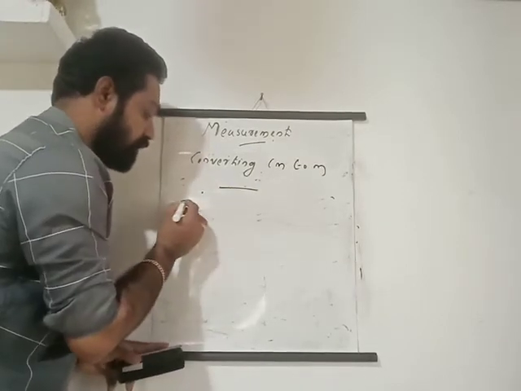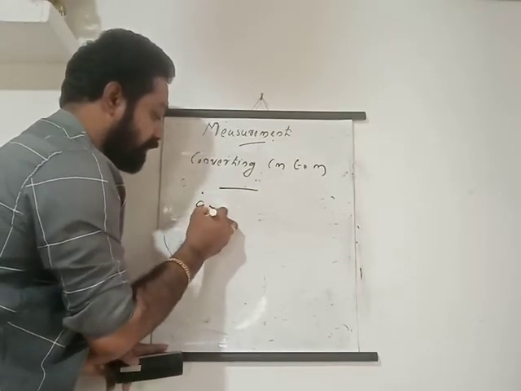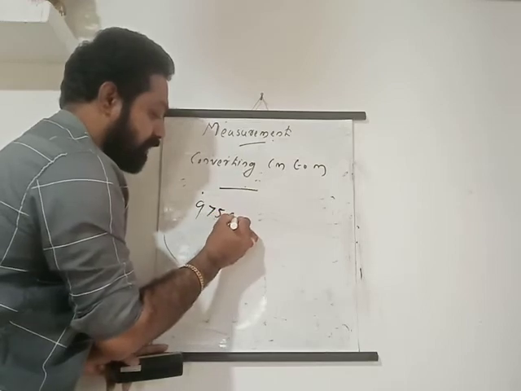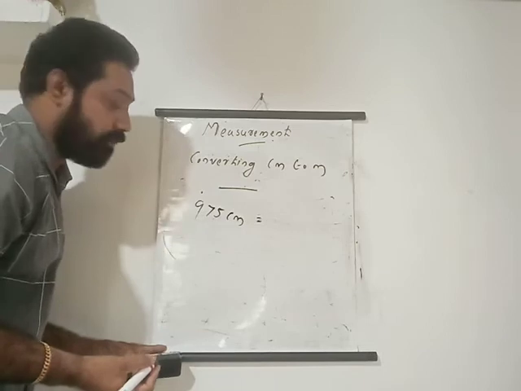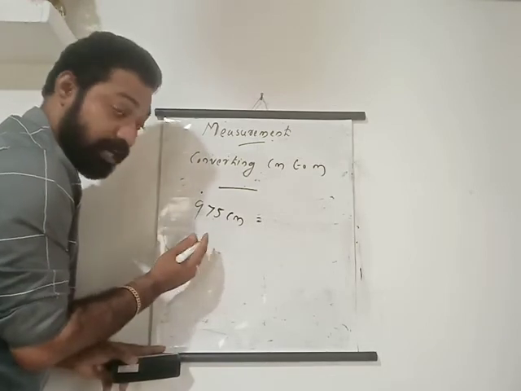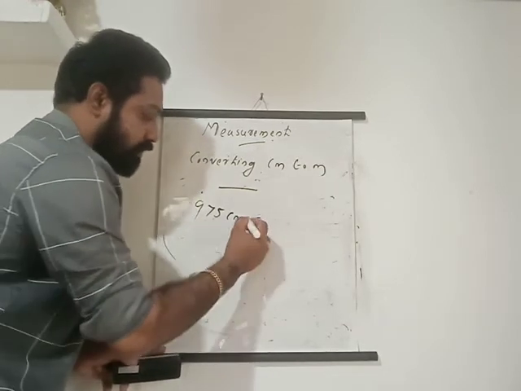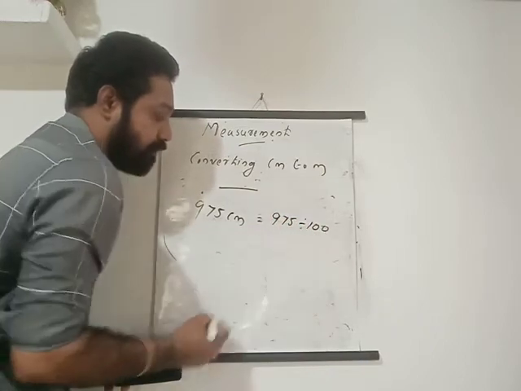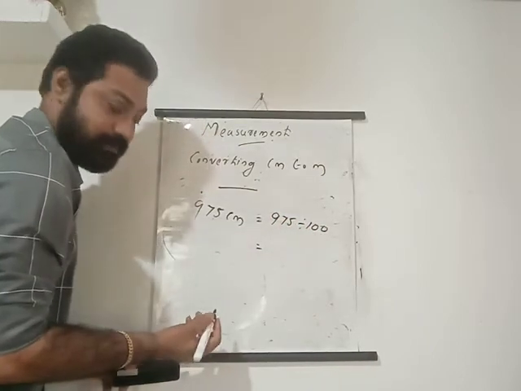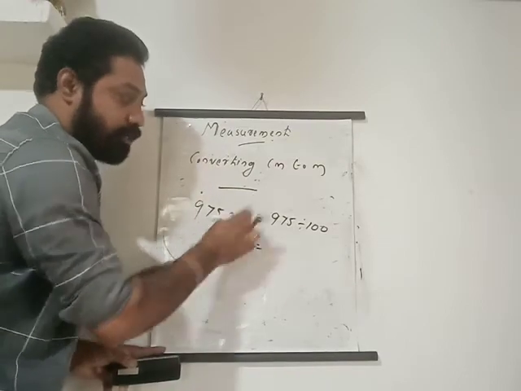For example, we need to convert 975 centimeters into meters and centimeters. To convert this one, what I told you, you have to divide, isn't it? That means 975 divided by 100. Then what will we get as the answer? We are converting centimeters into meters.